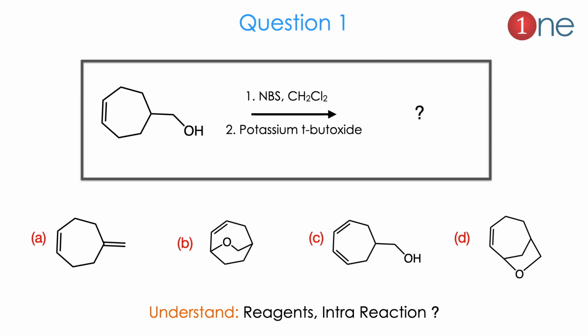Let us see question number 1. In question number 1, the starting material is a 7-member ring with an alkene inside, and in the 5th position a methyl with an alkyl group is attached. Here the reagents are N-bromosuccinimide and dichloromethane, and potassium tertiary butoxide. Here 4 choices are given. Mostly the position of the double bond is different, and what happened to the OH also matters. Here you have to understand that the reagents involved are important, and whether there is any possibility of intramolecular reaction or not.